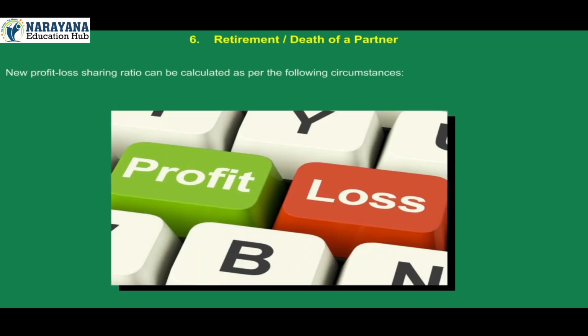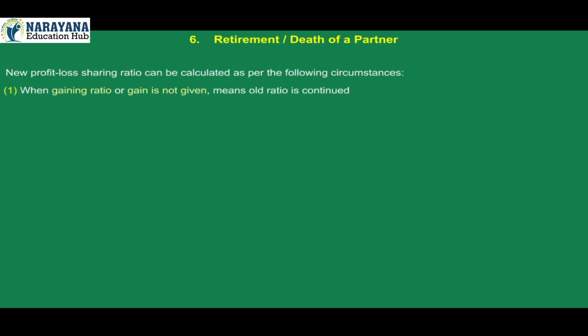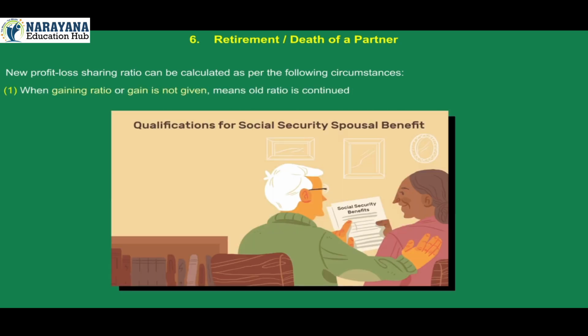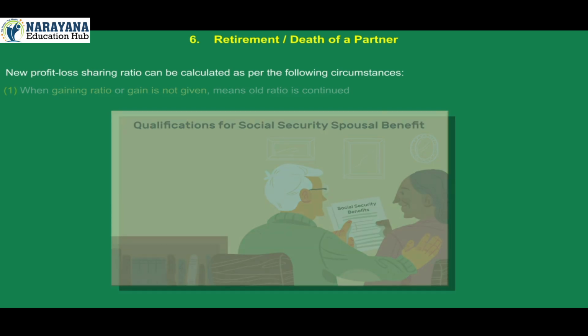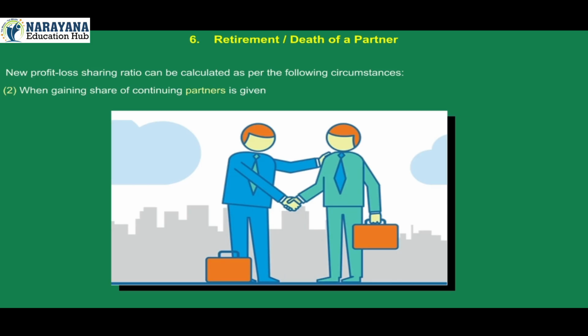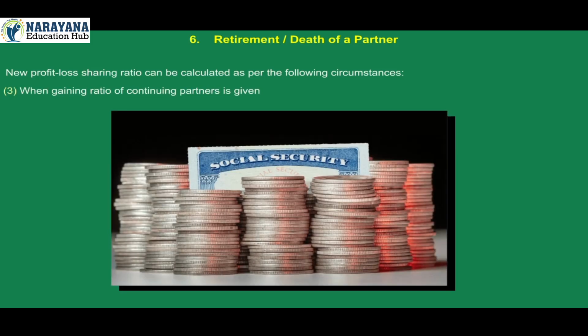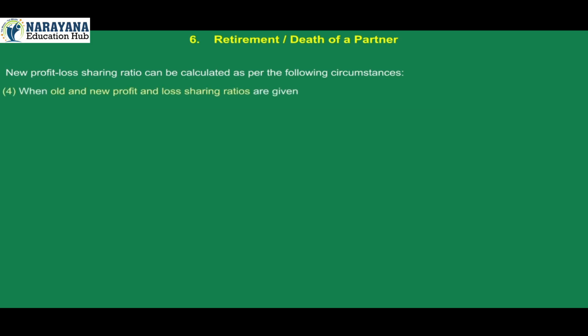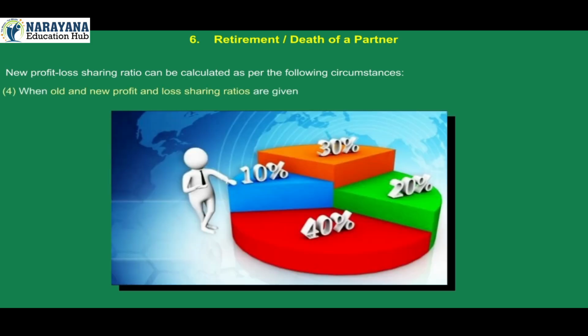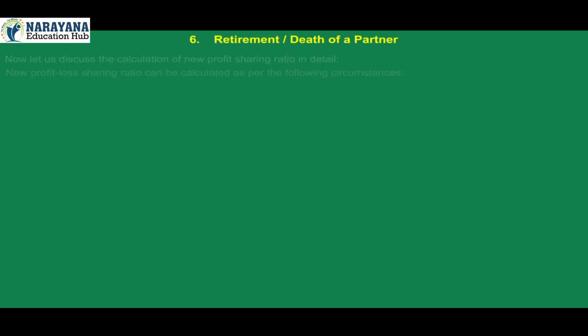New profit-loss sharing ratio can be calculated as per the following circumstances. 1. When gaining ratio or gain is not given, meaning the old ratio is continued. 2. When gaining share of continuing partners is given. 3. When gaining ratio of continuing partners is given. 4. When old and new profit and loss sharing ratio are given. Now, let us discuss the calculation of new profit sharing ratio in detail.